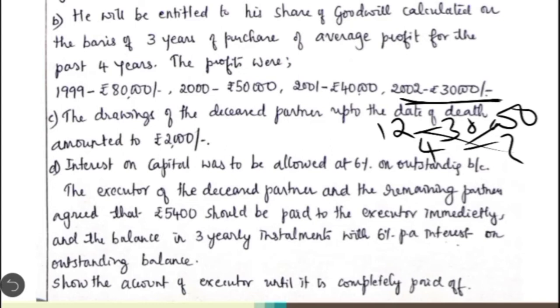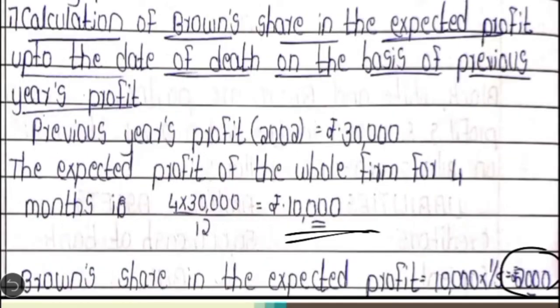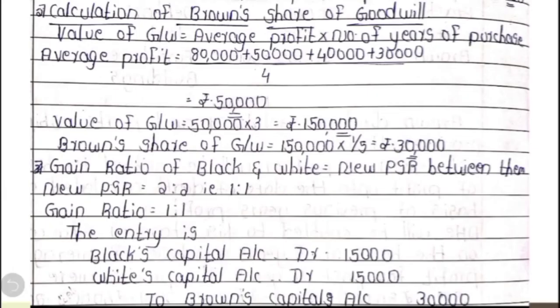So here they have given the profit for 4 years. We need to first calculate the average of 4 years. What do we do for that? We calculate the total of 4 years' profit divided by 4. We get the average profit. Then multiply it with the number of years of purchase. Here it is given as 3 years purchase. So we will get the total goodwill of the firm. Then we are going to calculate the deceased partner's share. So I will show you the working note relating to goodwill calculation.